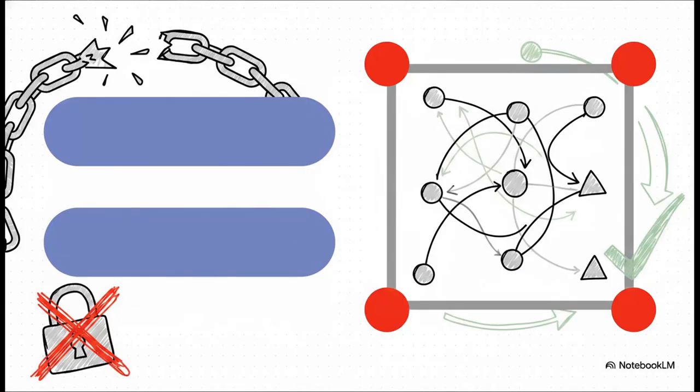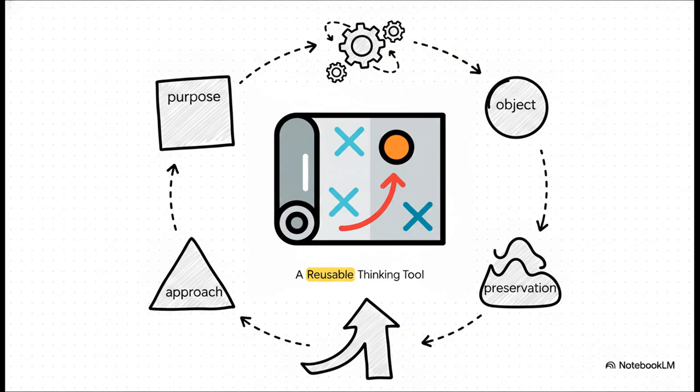For instance, requiring exact, rigid equivalence imposes an incredibly strict validity boundary, like mathematical interchangeability. That is far more restrictive than, say, simply preserving the structural integrity of a network's topology. If you choose the wrong preservation commitment here, your entire solution could be rendered totally invalid because you literally lost the very thing that made the data useful in the first place. So when you force these four distinct questions to work together, purpose, object, approach, and preservation, the underlying logic of your workflow becomes totally explicit.